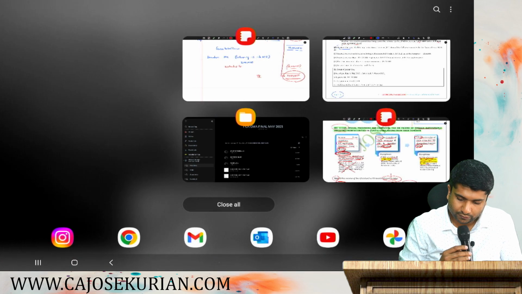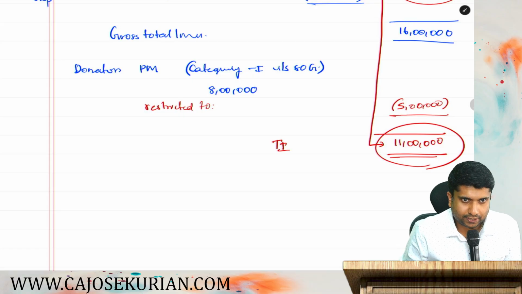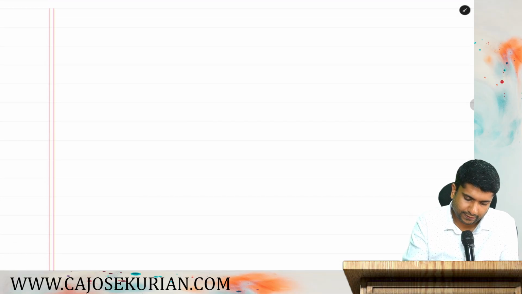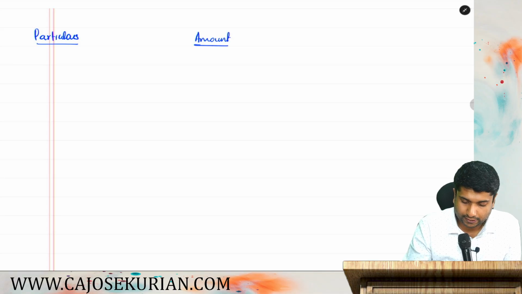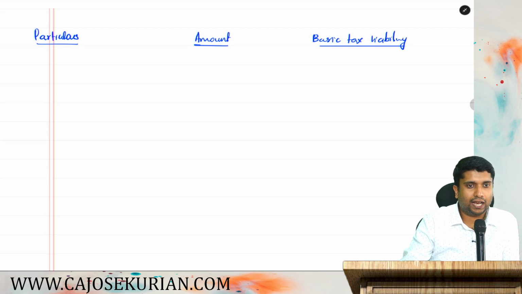So what we can do is we'll follow a format. In this question, they are asking us to compute the tax liability as well. Okay. So we'll stick on to a format where it is, say, particulars, then amount, then basic tax liability, so that at the end of the question we'll have an answer altogether.